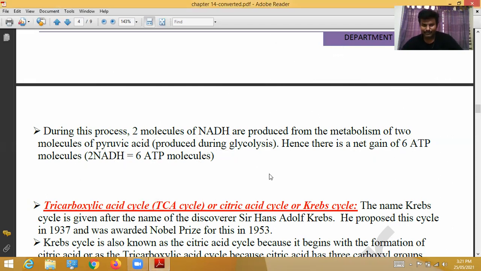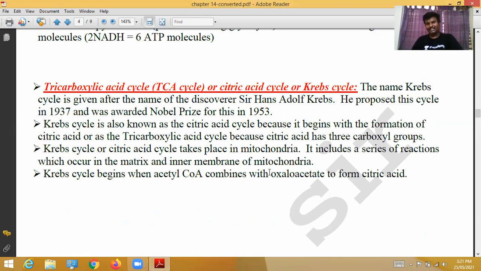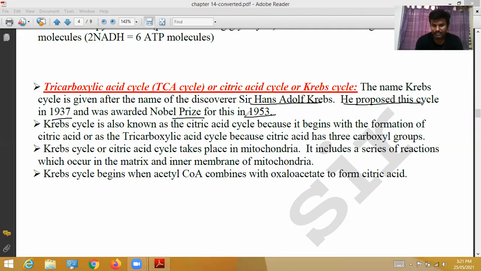Now, the exact tricarboxylic acid cycle, or citric acid cycle, or Krebs cycle. The name Krebs cycle is given after the discoverer, Sir Hans Krebs. He proposed this cycle in 1937 and was awarded the Nobel Prize in 1953. Krebs cycle is also known as the citric acid cycle because it begins with the formation of citric acid, or as the tricarboxylic acid cycle because citric acid has 3 carboxyl groups.